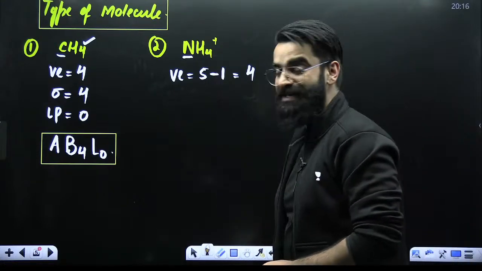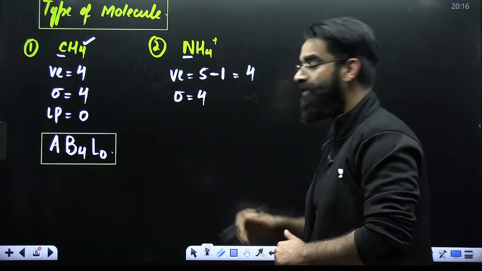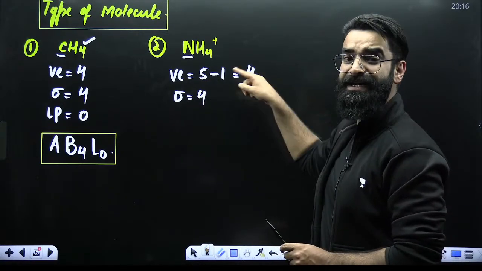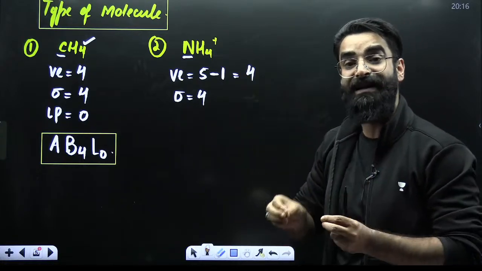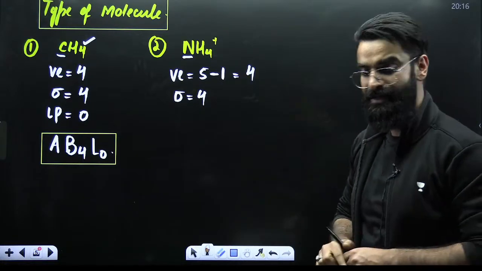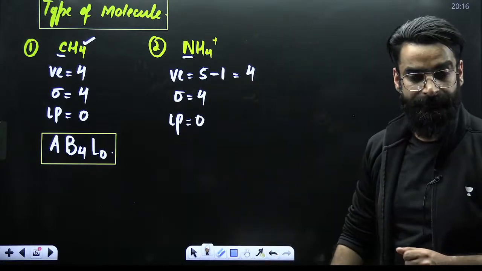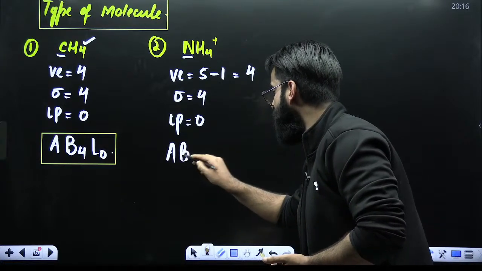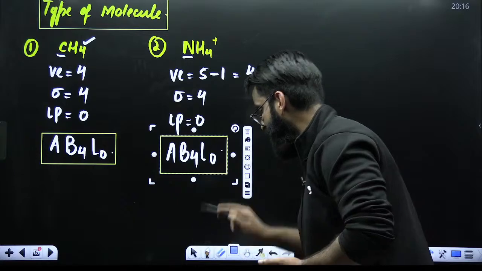How many surrounding atoms are there? There are 4 surrounding atoms, which means there are 4 sigma bonds. Since nitrogen had 4 valence electrons, it is forming 4 sigma bonds. That means nitrogen has utilized all its 4 valence electrons to form 4 sigma bonds. So will there be any lone pair on nitrogen? There will be no lone pair on nitrogen. Perfect. The type of the molecule here also is going to be AB4L0.